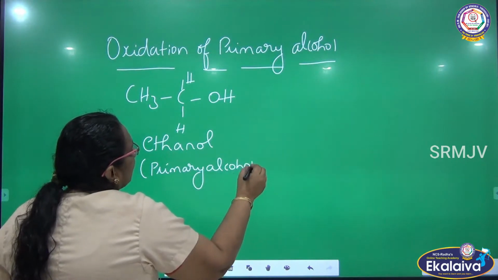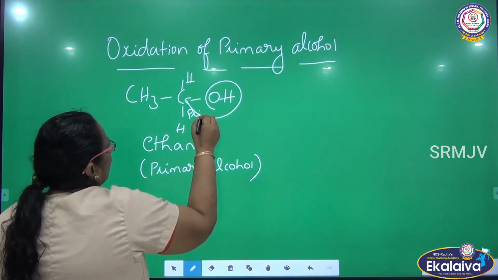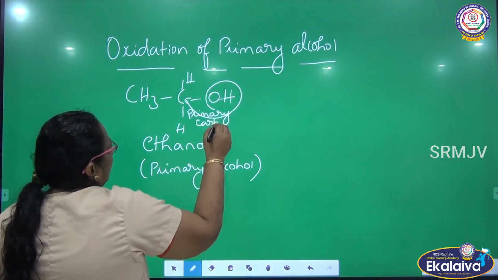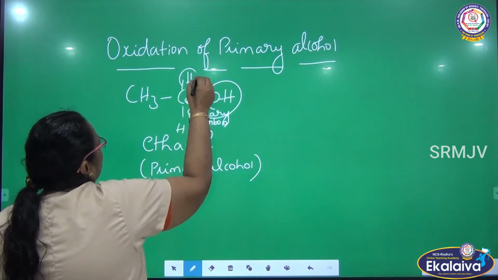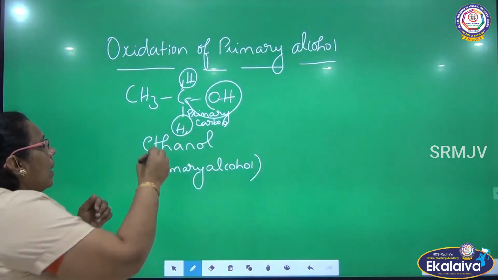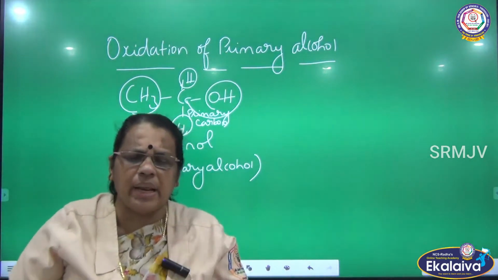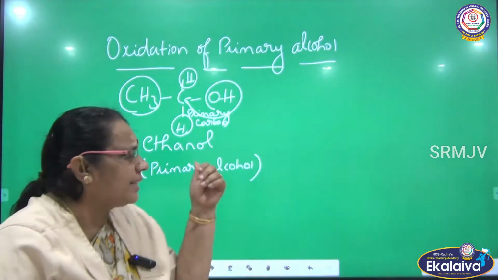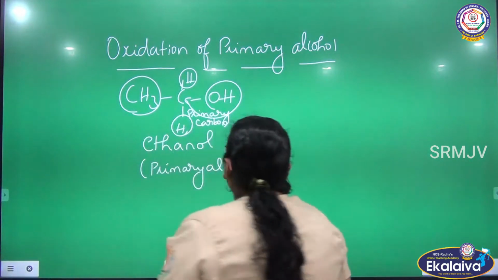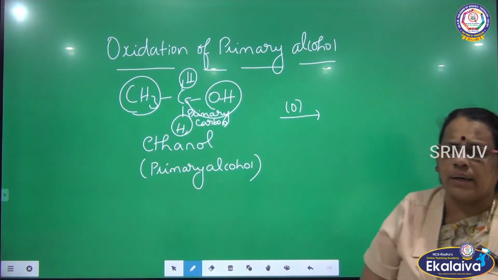So already I told about primary alcohol. When OH is attached to primary carbon, we can call it primary alcohol. This carbon has 2 hydrogens or 1 bulky group, so we can call this carbon primary carbon. Here the OH group is attached to the primary carbon, so we can call it primary alcohol. Okay, on oxidation.